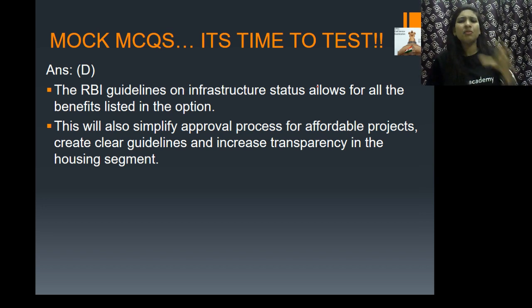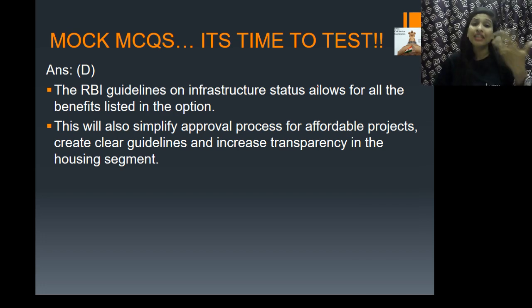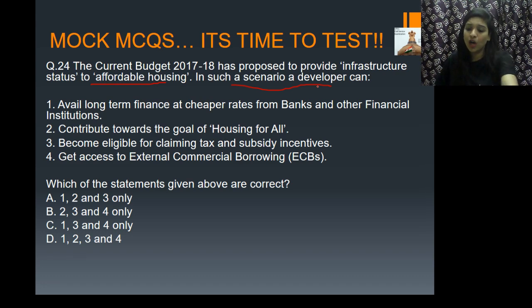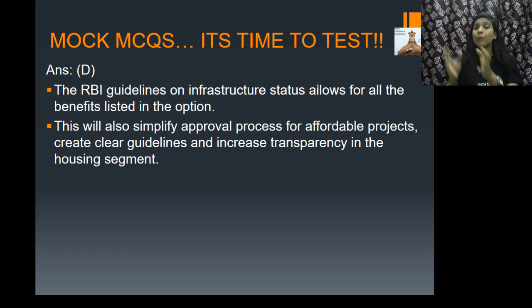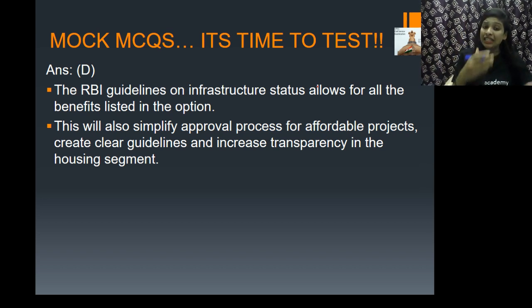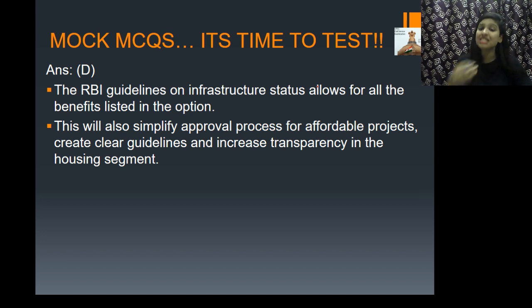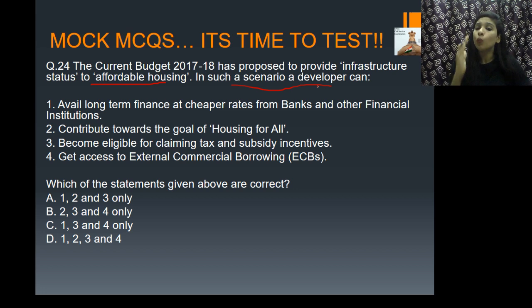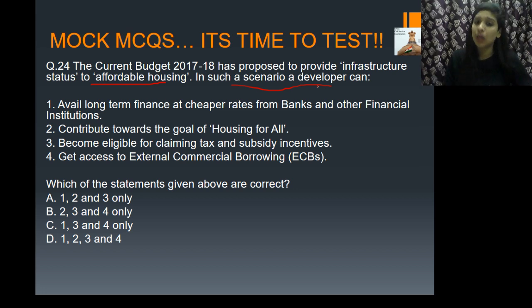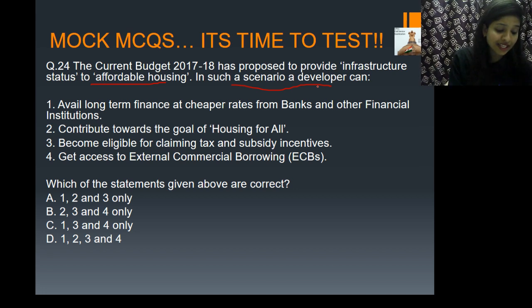Okay, because there are certain projects which will be lagging because they will not have certain criteria for that. So through this kind of proposal for the infrastructure status, this will simplify the approval process for many affordable projects and will create clear guidelines and directions and also increase transparency in the housing segment. That is why in your question, all the above mentioned statements are perfectly right with reference to the budget of 2017-18. Okay, fine.